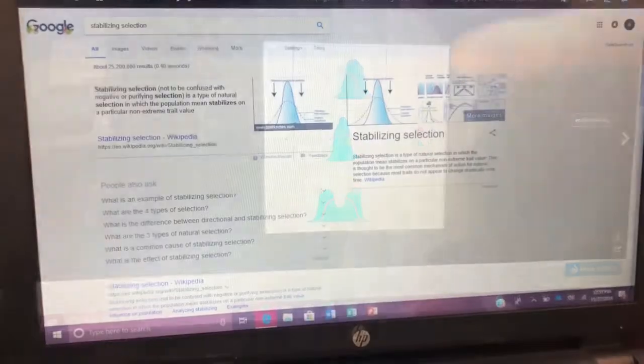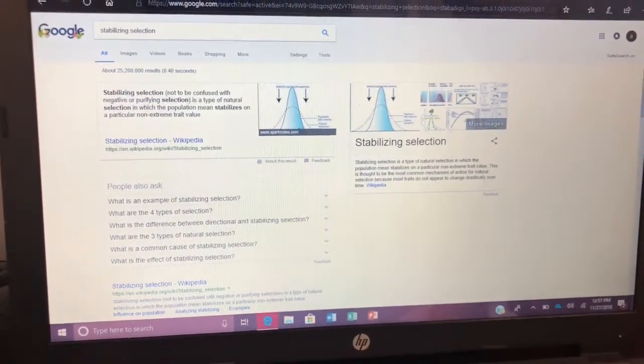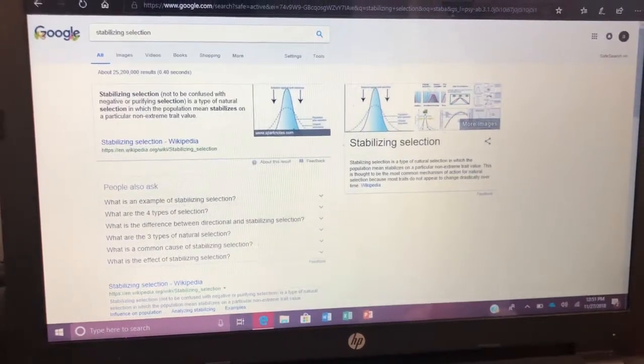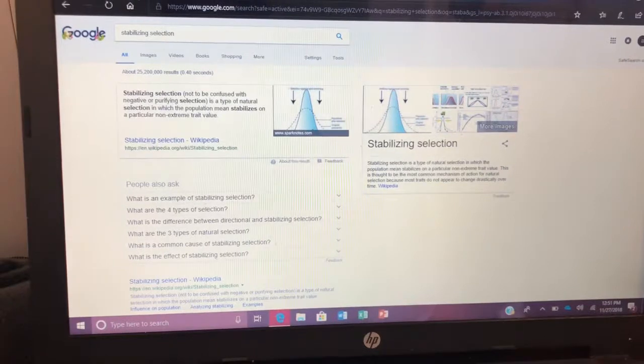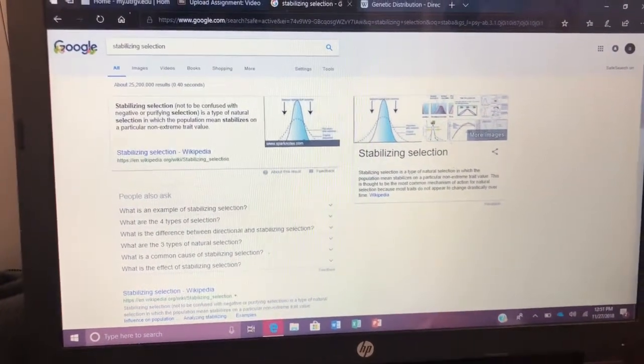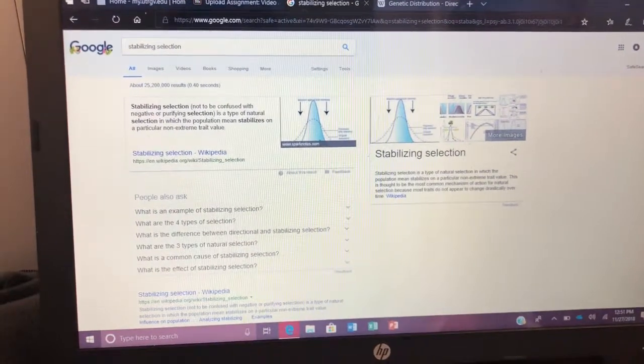While stabilizing selection is the type of natural selection in which the population stabilizes on the middle rather than the extremes. An example would be a baby when it's born. If it's too small, it will die off. The same thing with a baby that's too big, it would die off also. That's why it needs to be a regular, stable condition.